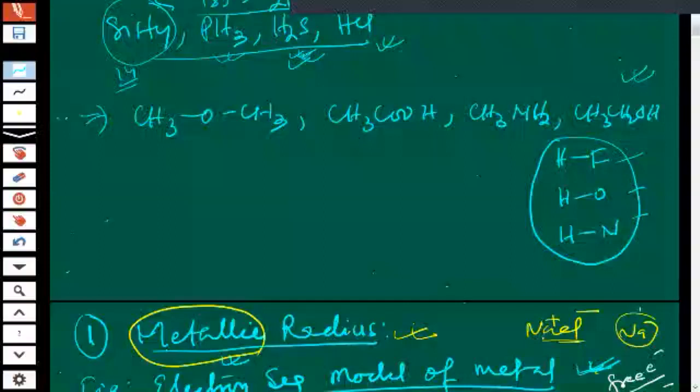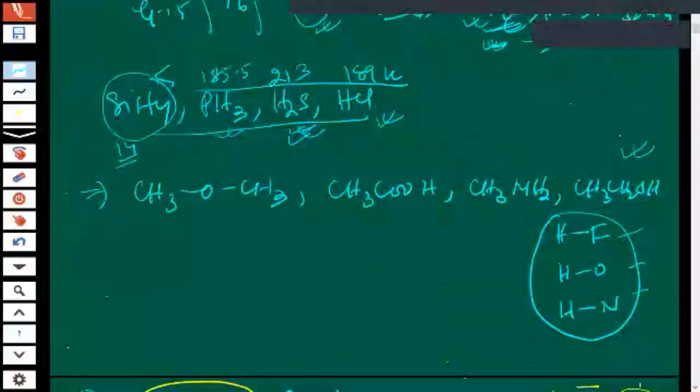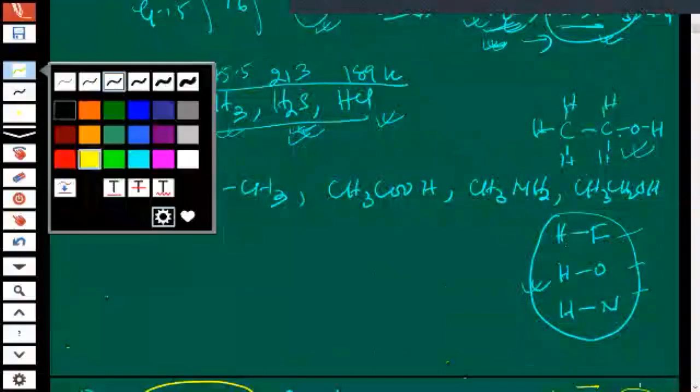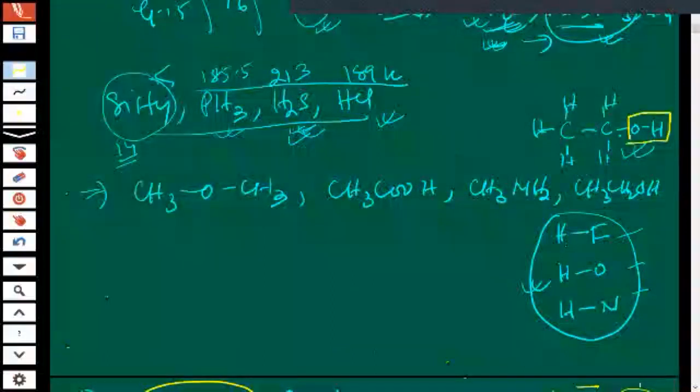Shall I show the clear structure to you? The clear structure is CH3OH. You know from chemical bonding that carbon is forming 4 bonds like this. Now see the molecule. Any possibility of hydrogen bonding? Any H-O bond is there? How can you say no? See, I find that the O-H bond is there. So doesn't it match with this H-O? It means the possibility of hydrogen bonding is there.